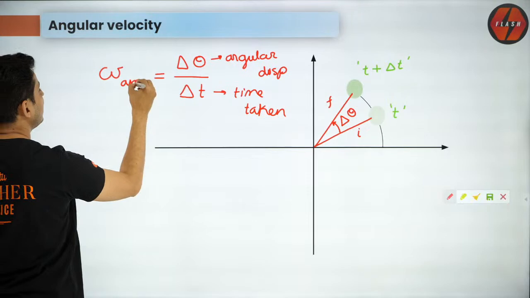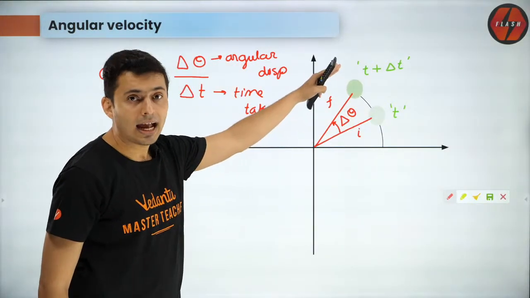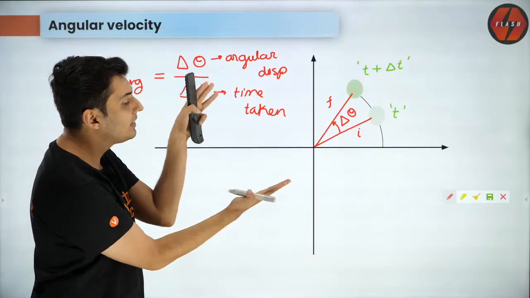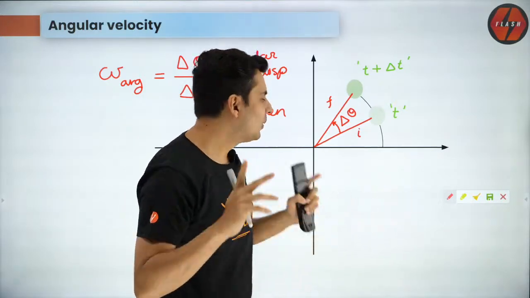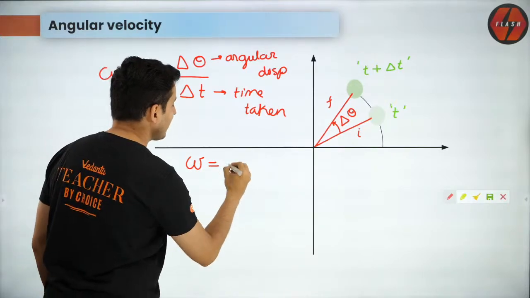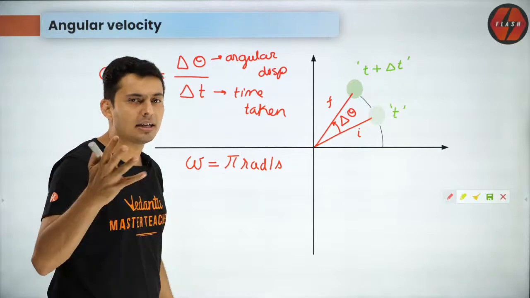But this is actually average angular velocity, because you have moved quite a lot of angle in a big time interval. So this will be average. How many degrees did you cover per second? That is angular velocity. For example, I tell you the angular velocity of a particle is pi radian per second. Imagine I tell you that.